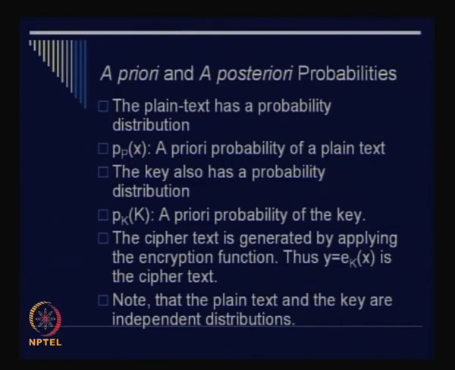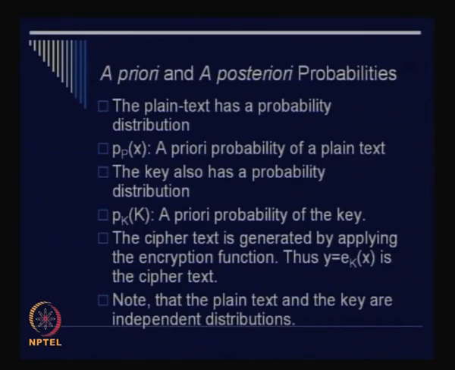And that is what we call the a priori probability. We denote it by the term pP(x), the a priori probability of a plain text. This is the probability that is assigned to every letter or symbol of the plain text before the encryption has started. The key also has a probability distribution, and when the encryption function takes place, the plain text gets converted into the ciphertext.